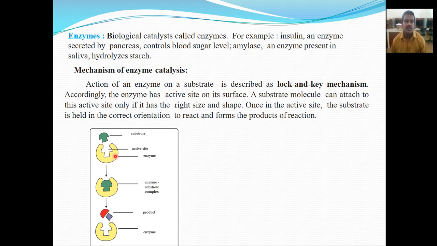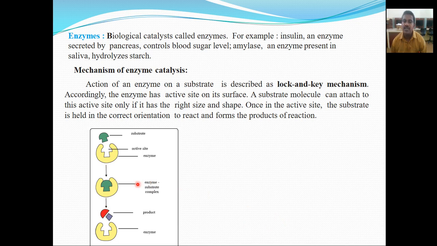This yellow one is the enzyme, and it has an active site, like a lock. When the substrate attaches to the enzyme, there is a formation of the enzyme substrate complex.